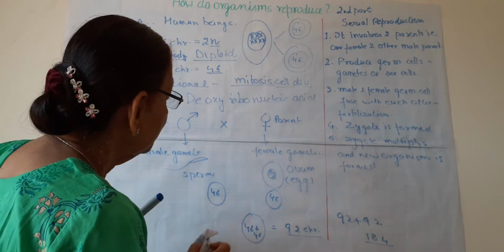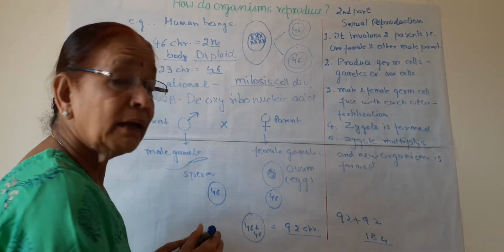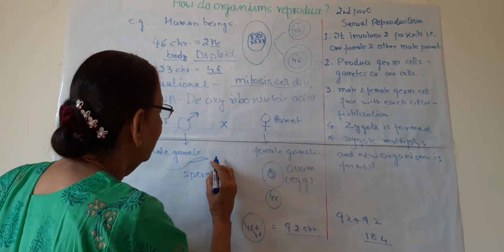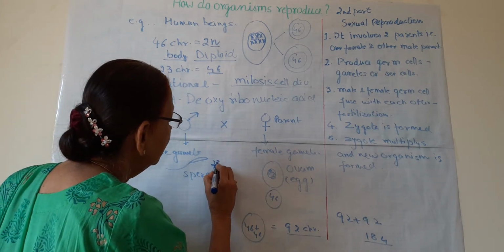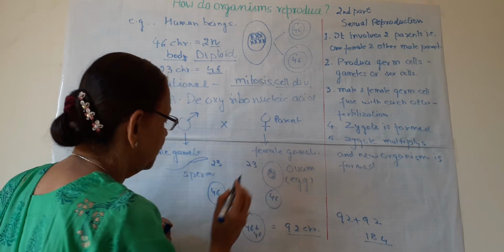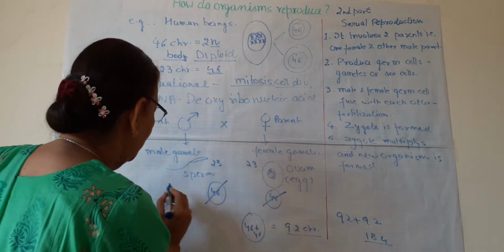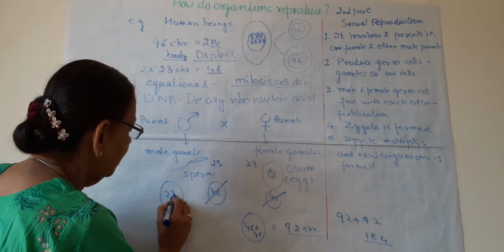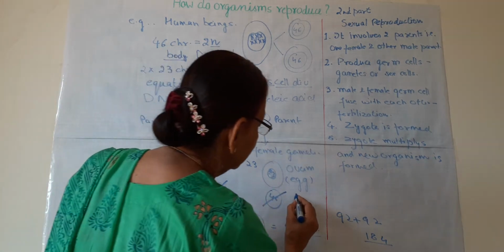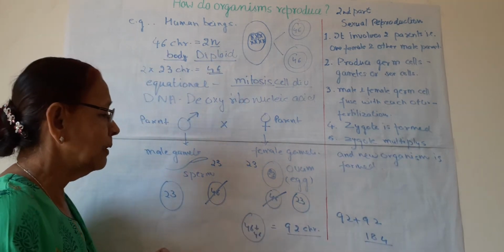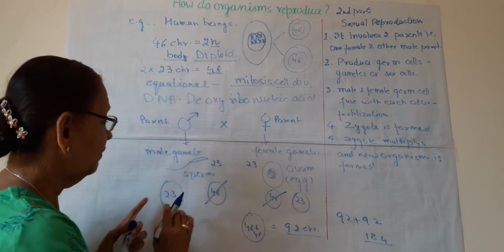So what is nature doing, what can be done? If this sperm and egg have 23 chromosomes each, that is half the chromosome number, not 46. If the sperm has 23 and the egg also has 23, then what will happen?